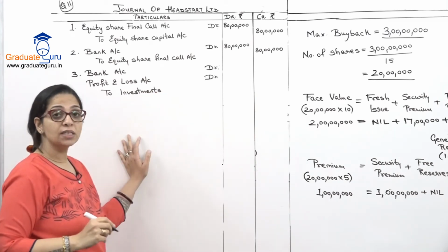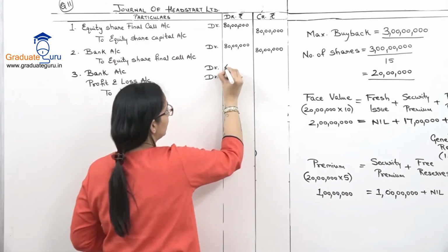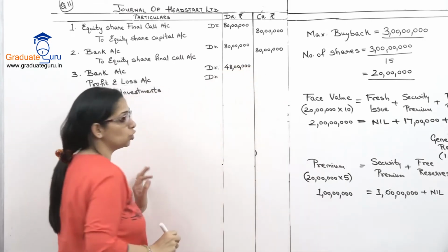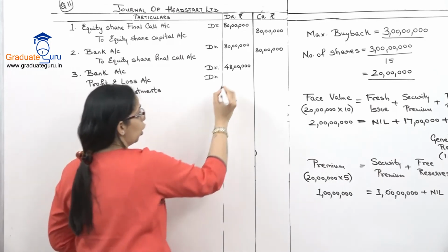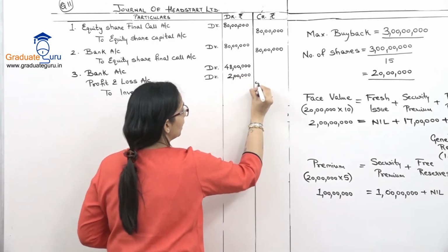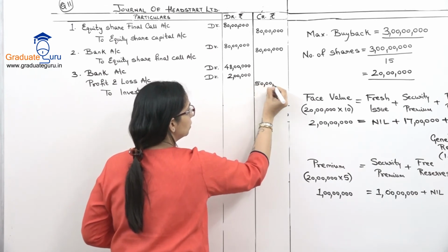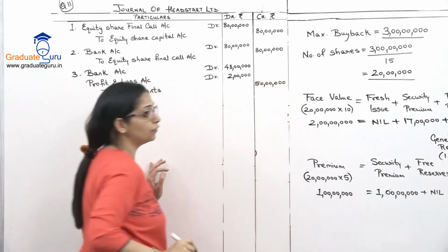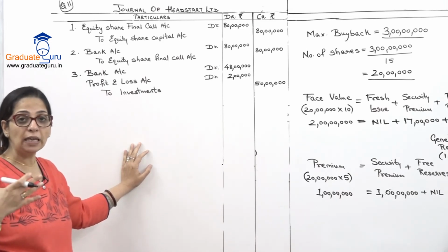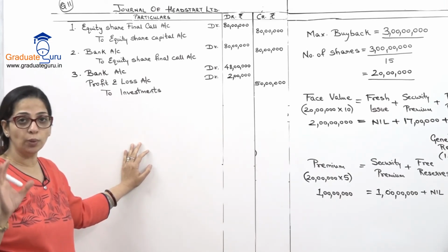Right? We are selling the investments at 48 lakhs. So that is the cash or bank which you will receive. There is a loss of 2 lakhs. So that goes to P&L. And the investments which are going out are worth 50 lakhs. Okay. So these are the first beginning entries which has nothing to do with buyback.